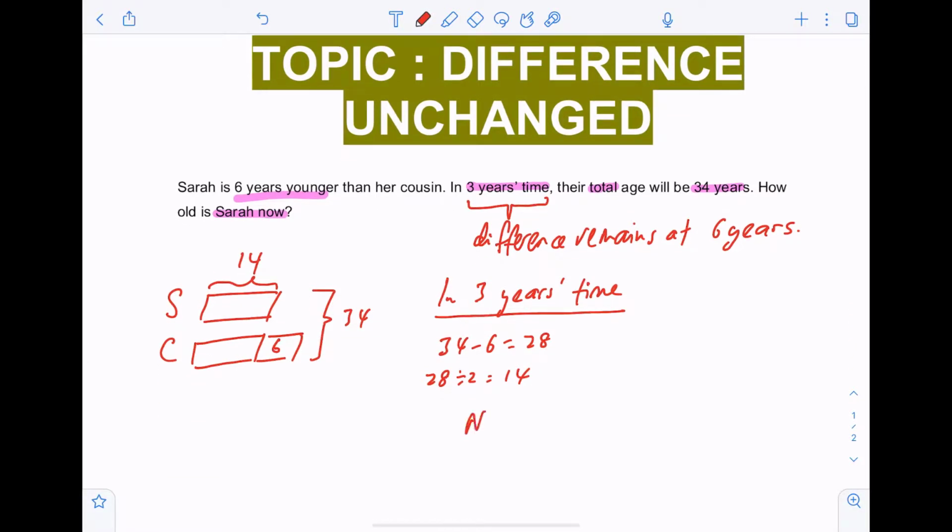So how old is Sarah right now? 14, take away that 3 years. Okay, right now she will only be 11 years old.